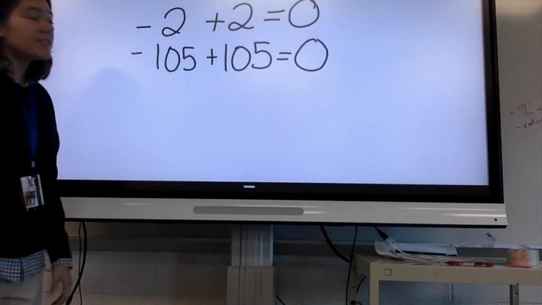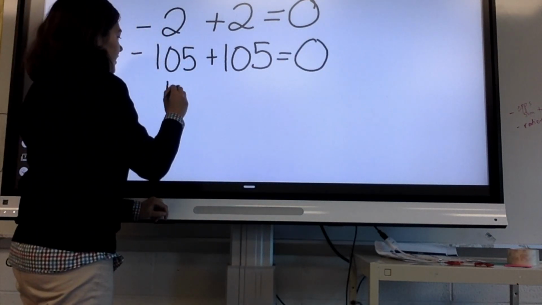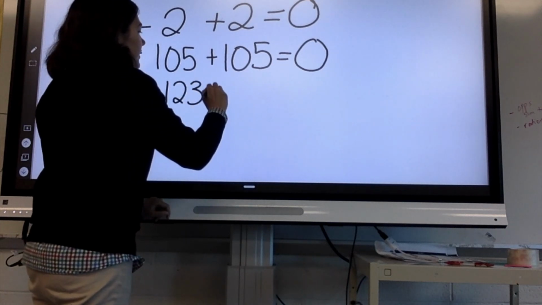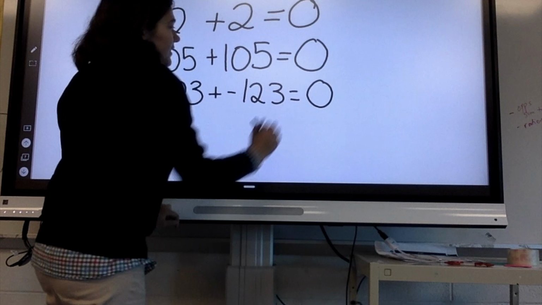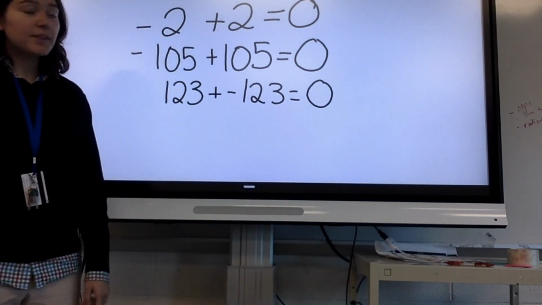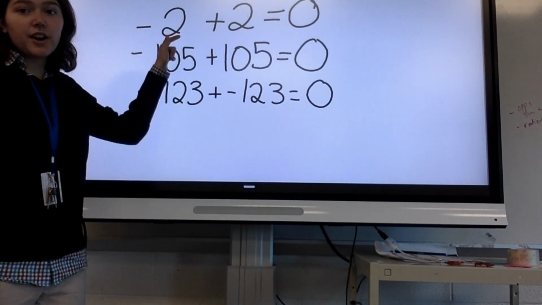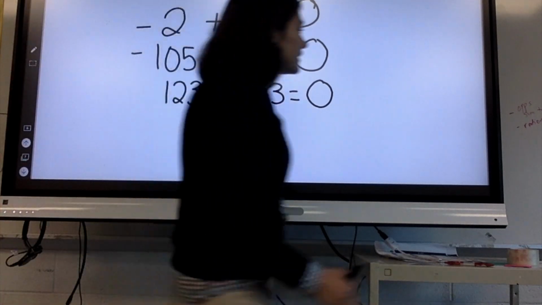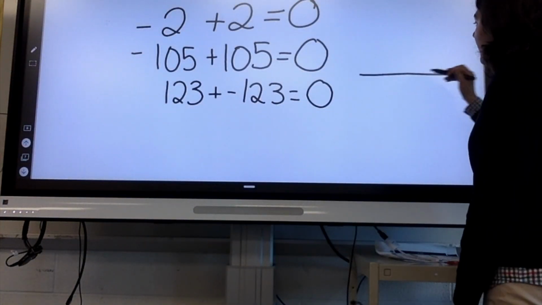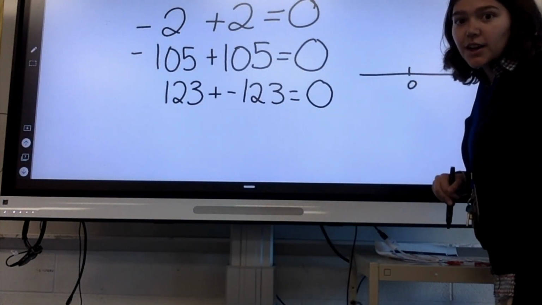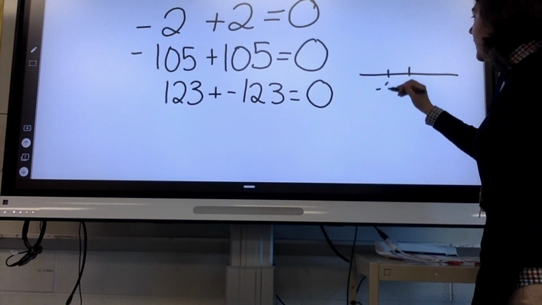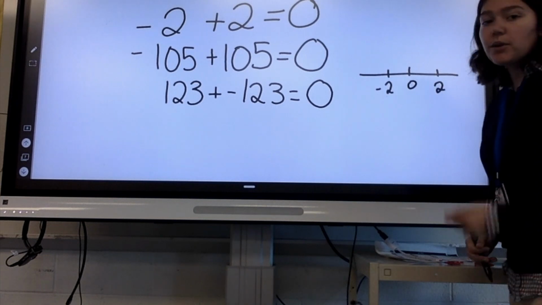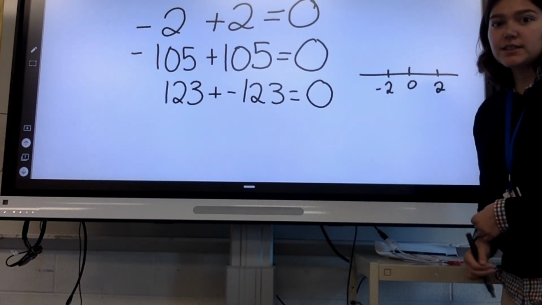We could also have the reverse: 123 plus negative 123. Order doesn't matter, it's going to equal 0. These are pairs of opposites, which means they're the same distance from 0 but on opposite sides of it. Negative 2 and 2 are both 2 away from 0.